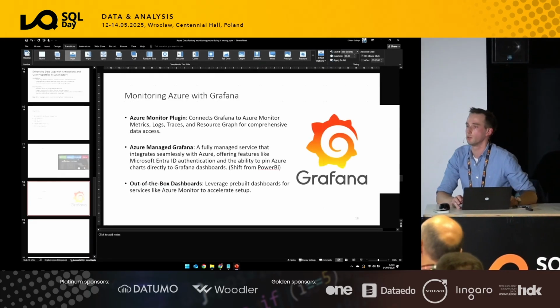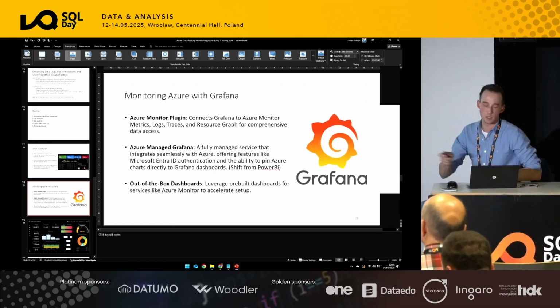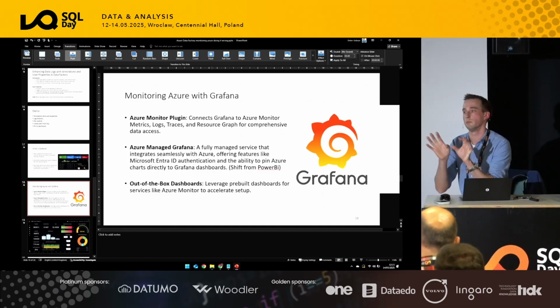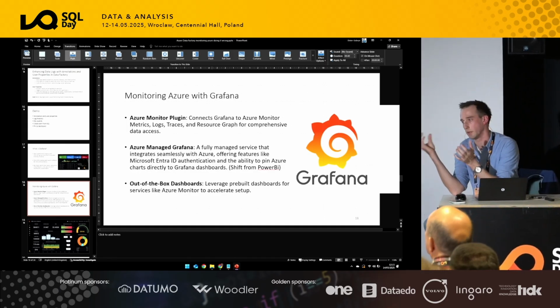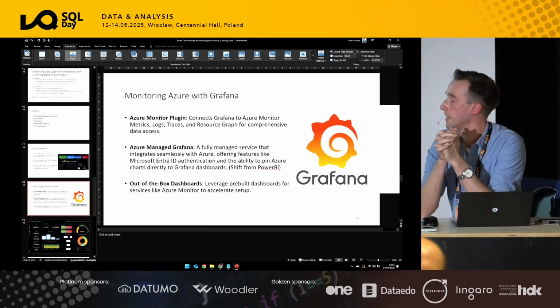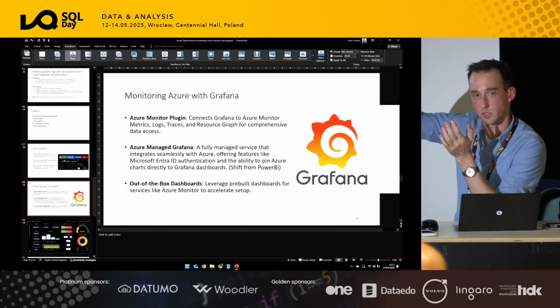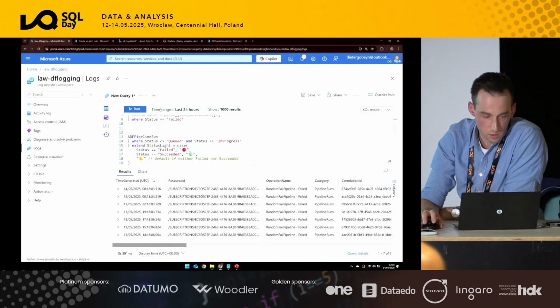So with Grafana, there are two options. I forgot to say that. So the managed Grafana part, right? You can go to grafana.com, do billing and servicing yourself there, and then integrate it with Azure. Or there is a concept of managed Grafana, where Azure will manage the instance for you. In this case, it's really up to you how you want to leverage that.